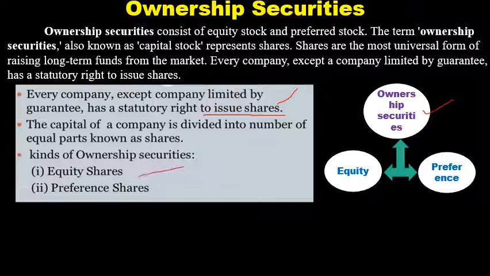Mainly there are two divisions of ownership securities, equity shares and preference shares. In simple terms, ownership securities are the securities or shares which provide ownership rights to the investor, and such securities are called ownership securities.